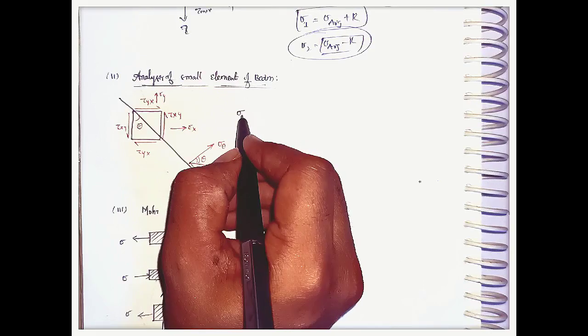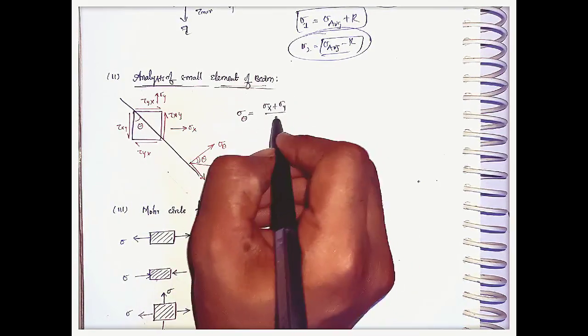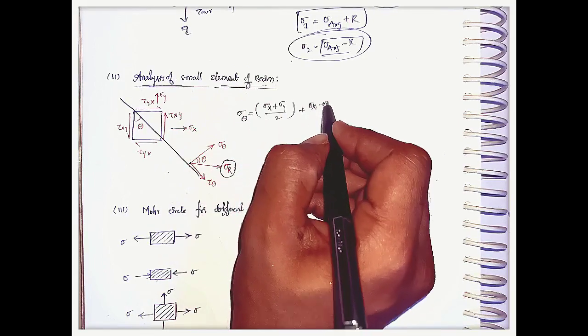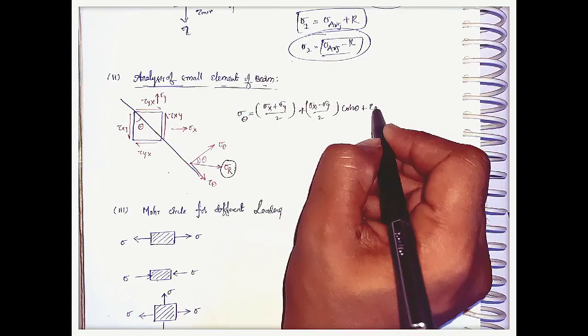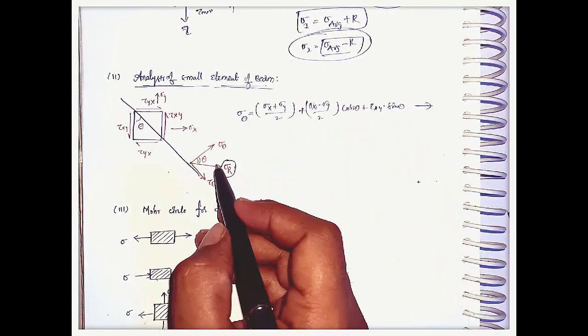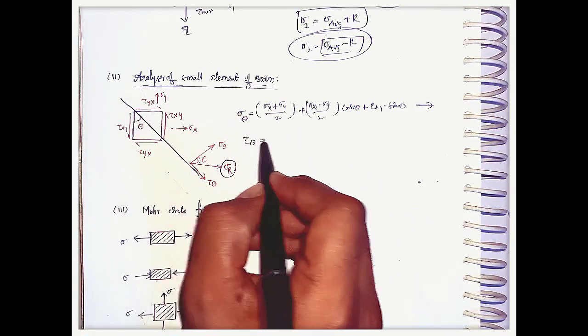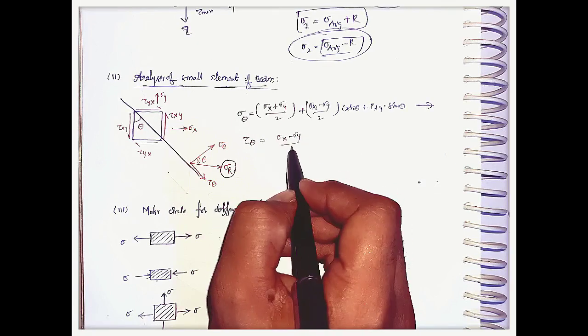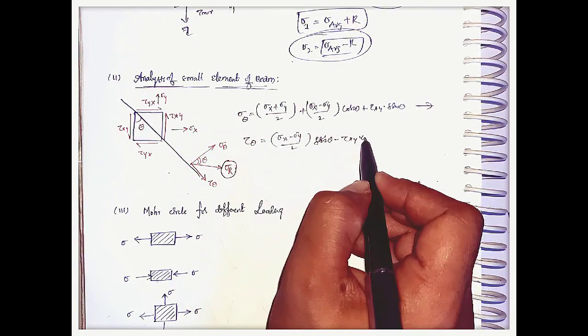Here, how can we calculate sigma theta? Sigma theta equals sigma x plus sigma y by 2, plus sigma x minus sigma y by 2 into cos 2 theta, plus tau xy into sin 2 theta. This is the normal stress which is acting perpendicular to the plane at angle theta. This is the shear stress: sigma x minus sigma y by 2 into sin 2 theta minus tau xy into cos 2 theta.